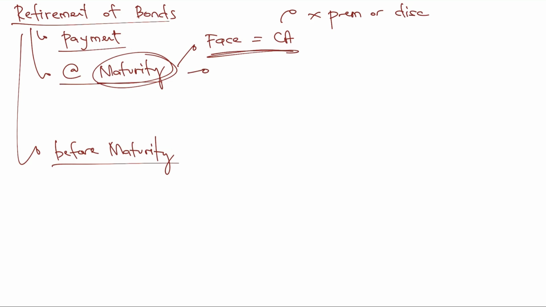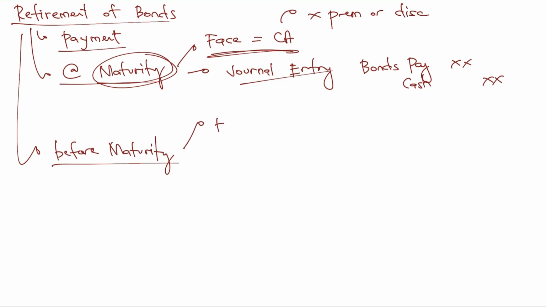And if that's the case, the journal entry will just be debit bonds payable, and then credit syempre yung cash. Nagkakaintindihan ba tayo? Okay? Pero kapag before maturity, see to it na face amount is not yet equal to the carrying amount. So journal entries, hindi ganyan kadali.